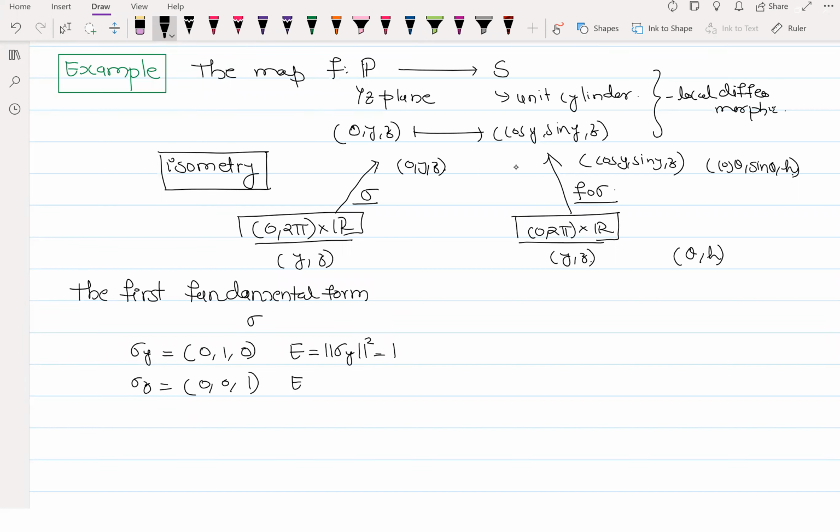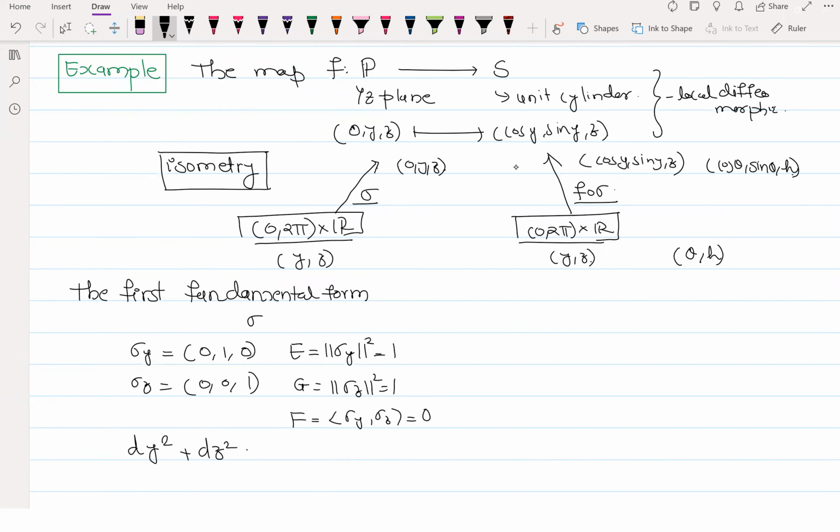And what is G? F is 0 and G is 1. That is correct. Good. So in this case, what is our first fundamental form? E du square plus G dv square, yeah, this is right.